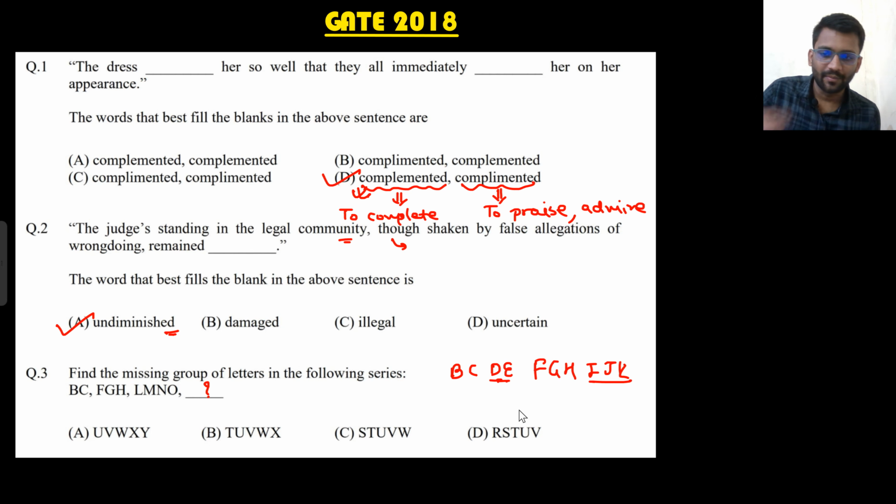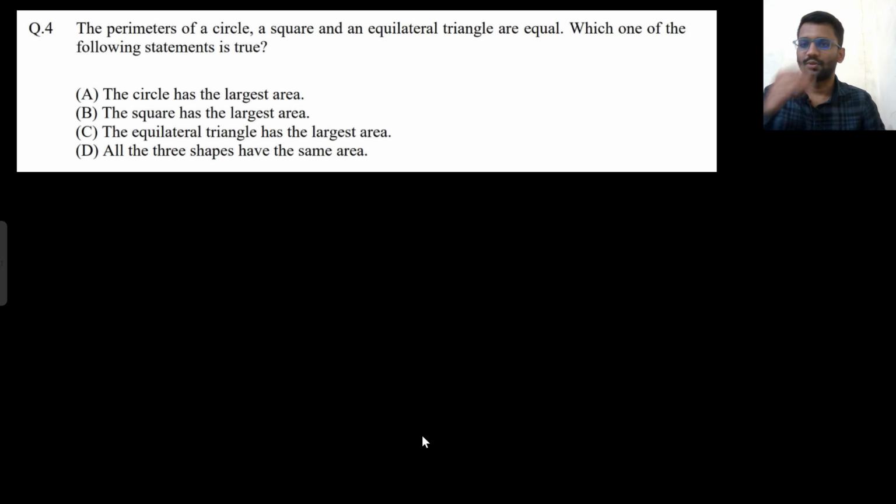Then P, Q, R, S. Four gaps will be there. So two gaps, three gaps, four gaps will be there. Then from T it would start. So this is the answer: T, U, V, W, X. Okay, well and good, very easy question. Let's move on to the next problem.